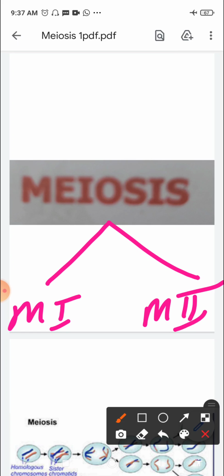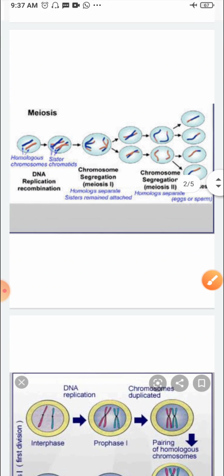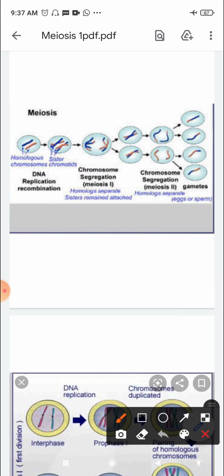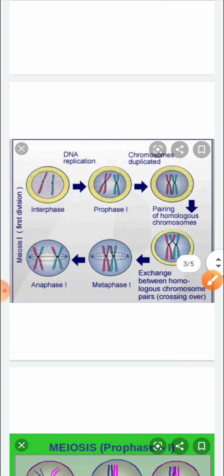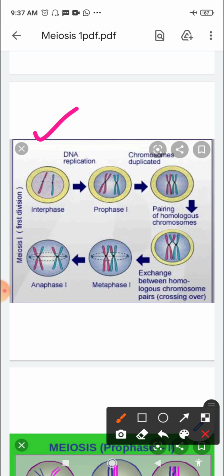So let's see meiosis in general. You will see over here how the homologous chromosomes are formed. We will study in detail about the various stages of meiosis also, right? If we look at the first reduction division, that is meiosis 1, these are the various stages of meiosis 1. The interphase, prophase 1. Now this prophase 1 is very long, right? So this is also divided into parts, which we will do in detail.